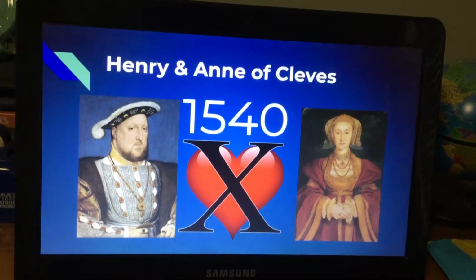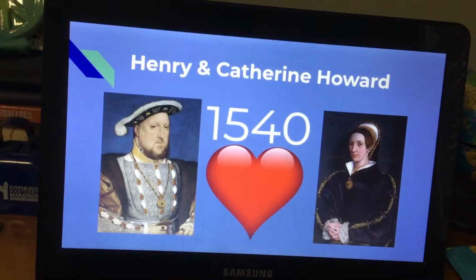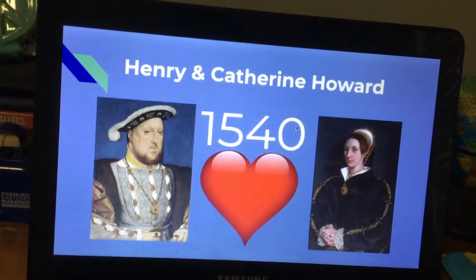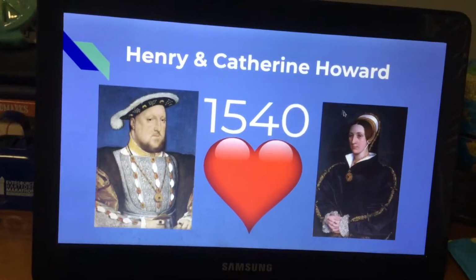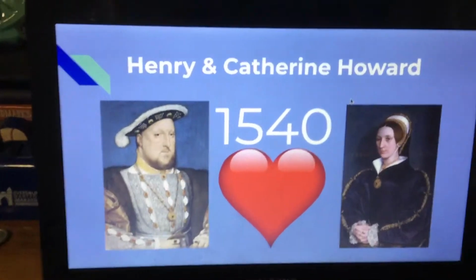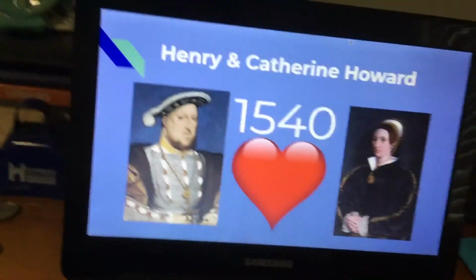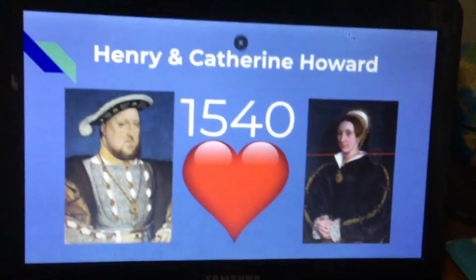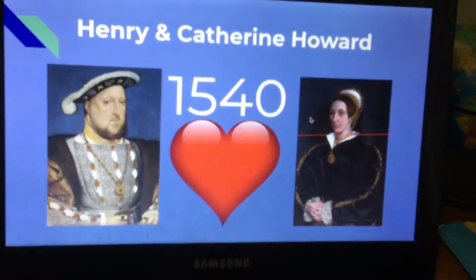And a couple days after he divorced Anne, he married Catherine Howard, a 15-year-old girl, and Henry VIII was 48 years old. That was pretty weird. They were together from 1540 to 1542 when it was obvious that she was committing adultery, because who wants to date a 50-year-old king? Ew. So she lost her head at the Tower of London, and so did her lovers. So it wasn't easy being queen in those days.